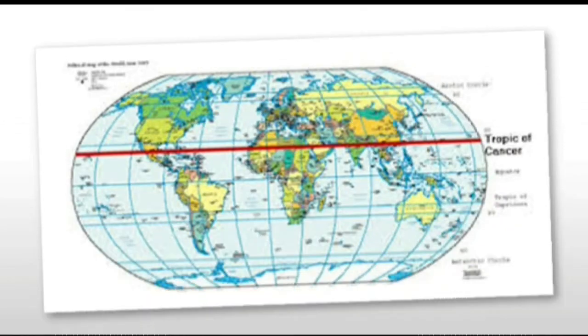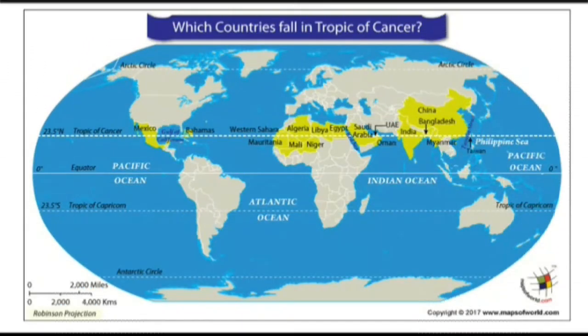Now you can see all the parallels of latitudes on the map. First I have shown the Tropic of Cancer. Where the red line is drawn, that is the Tropic of Cancer. Now we will study which countries fall in the Tropic of Cancer. The first one is Mexico, Bahamas, Mali, Niger, Algeria and many countries, and also India.